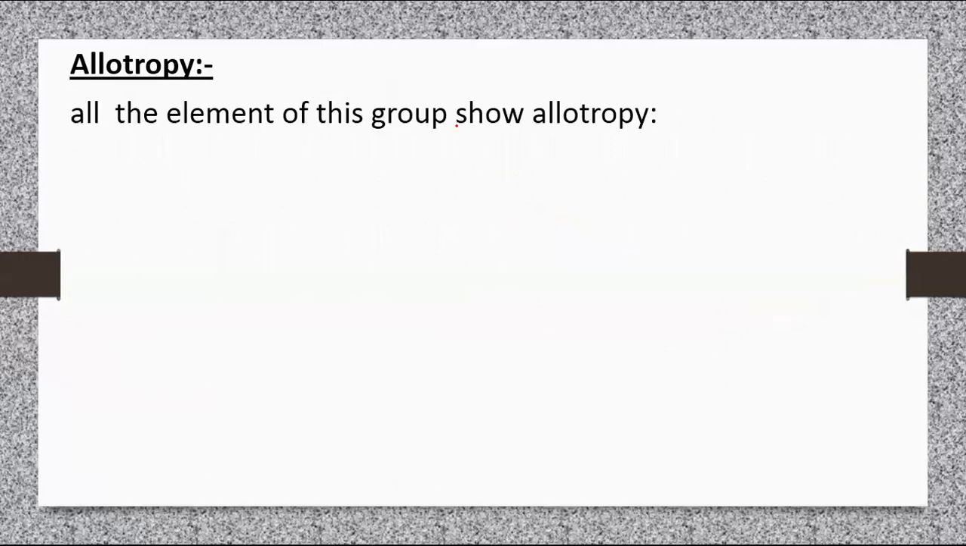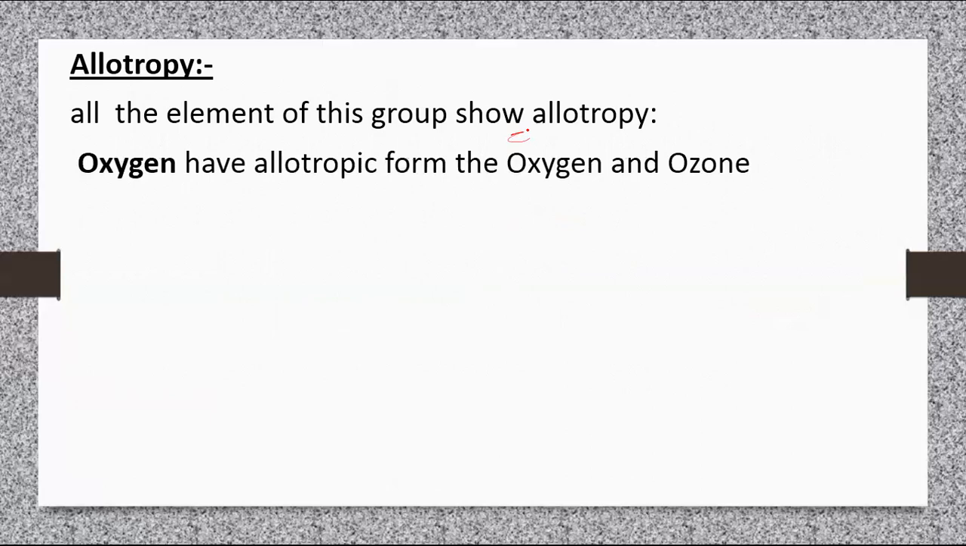Allotropy. All the elements of this group show allotropy. Oxygen has allotropic forms, that is oxygen and ozone. This is actually dioxygen. We call it normally oxygen.